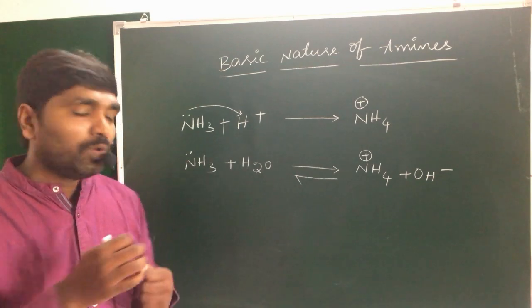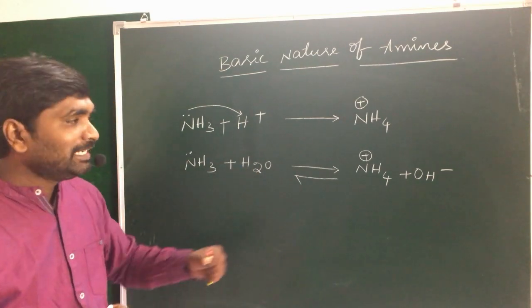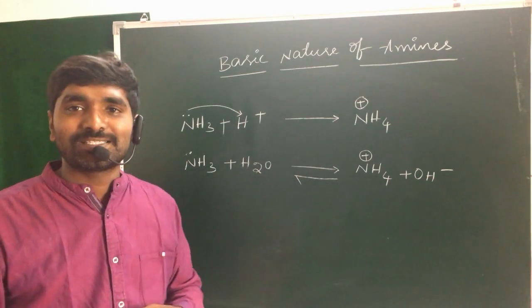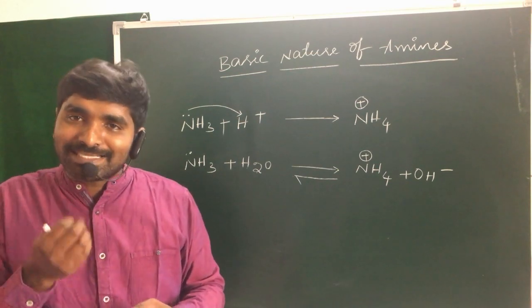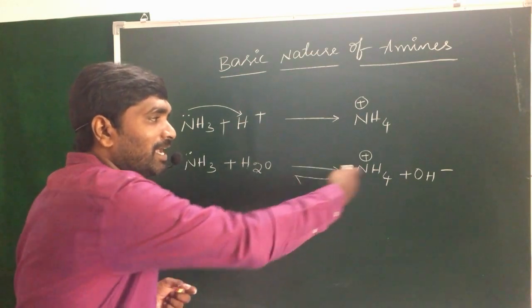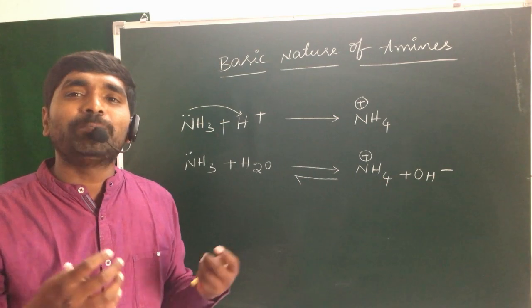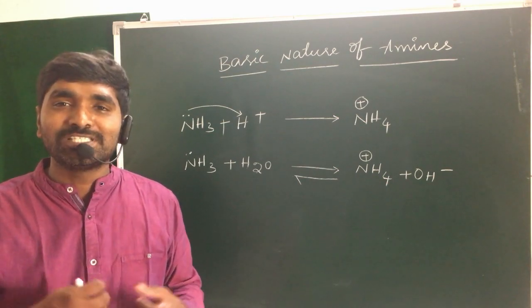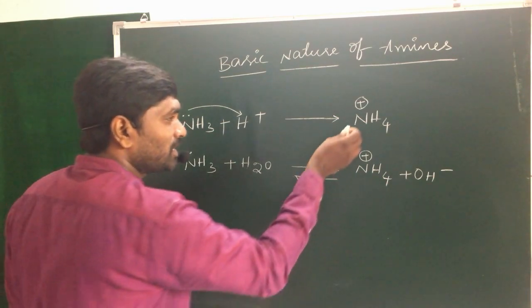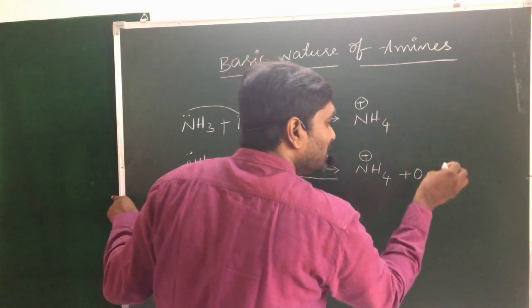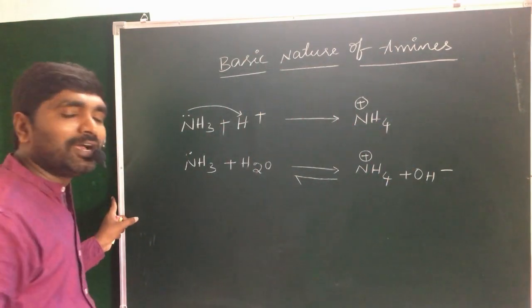Why? Because when it is soluble in water, it releases OH minus ions. So an H plus ion acceptor and OH minus ion releasing compound is basic in nature. In the first condition it is a Lewis base and in the second condition it is a Bronsted base.